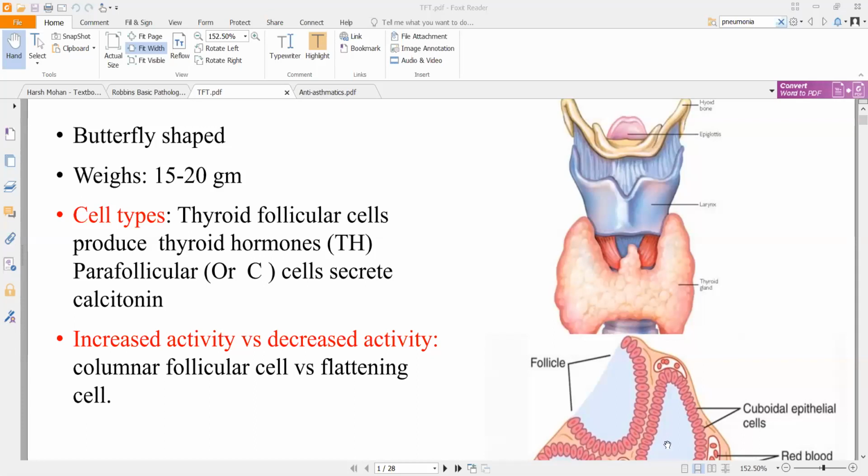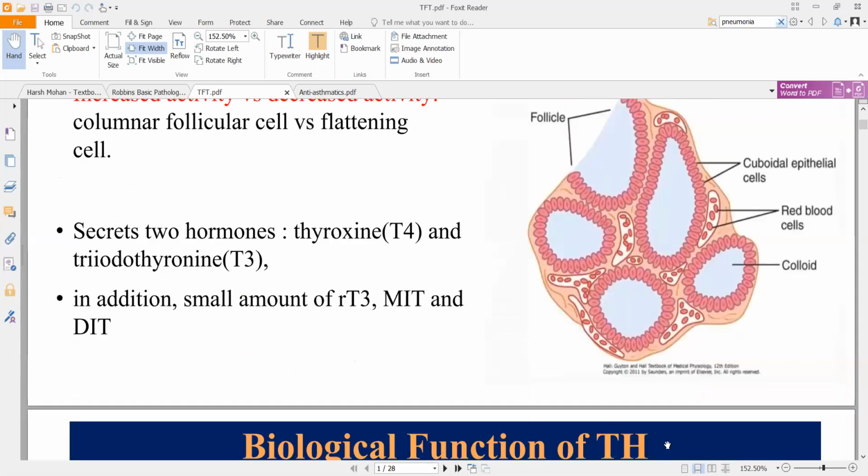The main types of hormones that your thyroid gland will secrete, two main types at least, will be thyroxine and triiodothyronine. Thyroxine is also called tetraiodothyronine because it has four iodine moieties in it. That is why it is called T4 and T3. T3 will have three iodine moieties in it, and T4 will have four.